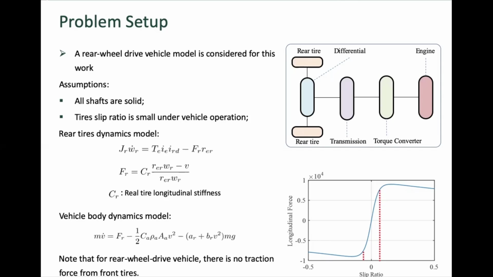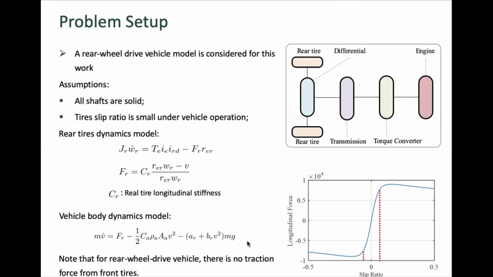So based on these assumptions, the following set of equations can be written. As I mentioned before, with the second assumption, we can write the longitudinal force in terms of the slip ratio. Slip ratio is this factor, and CR is the stiffness, which determines the slope of this line here. So this is the tire dynamics, and the vehicle dynamics we can write like this.